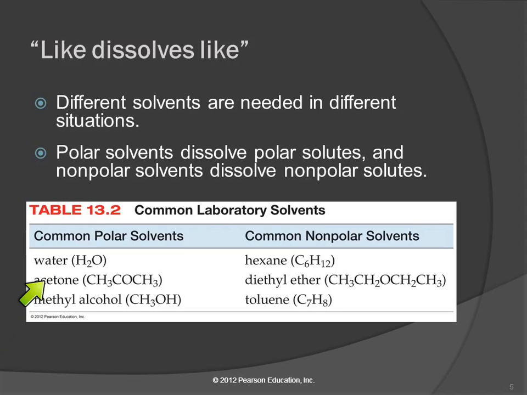Acetone, that's fingernail polish remover. Methyl alcohol, also called wood alcohol. These are good polar solvents, and these will dissolve polar molecules. Sugar is polar, ionic compounds are polar.